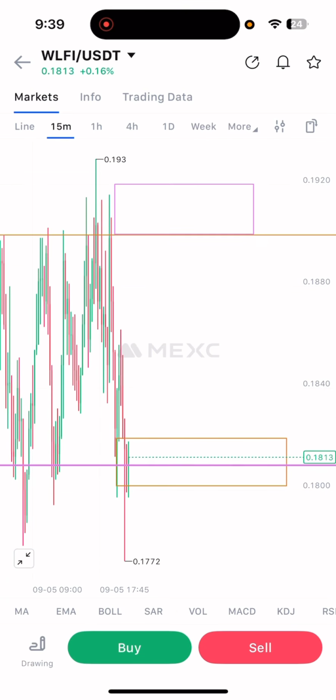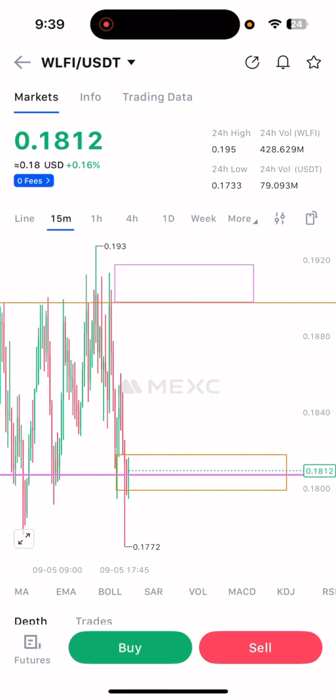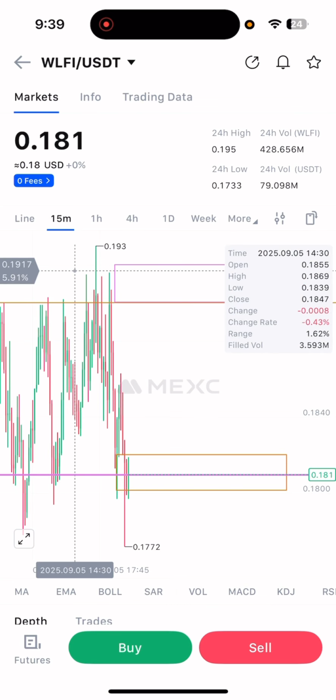Let me show you really quick. This orange box is basically the entry point for the long calls. And over here on the top you can see the pink box. So basically this is the entry point for short calls.